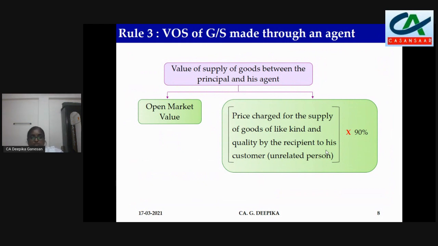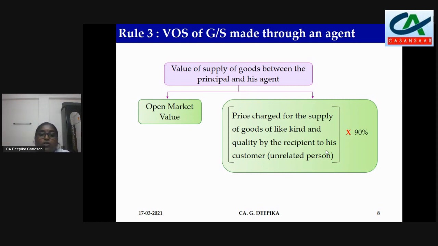Now, principal and agent. Whenever there is a principal and agent relationship, this comes under Schedule 1, Para 3. So, whenever an agent undertakes to supply goods on behalf of the principal, then that transaction, even if there is no consideration, is still treated as a supply. But how will you determine the value? It is using this rule 29.